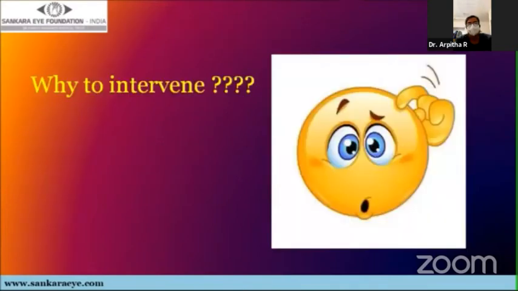Now the question arises, why intervene in such cases? It's because it induces an irreversible retinal damage within 24 hours and loss of photoreceptors after 7 days, and it acts as a diffusion barrier for the flow of nutrients.